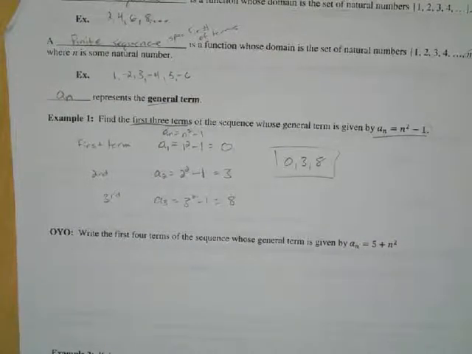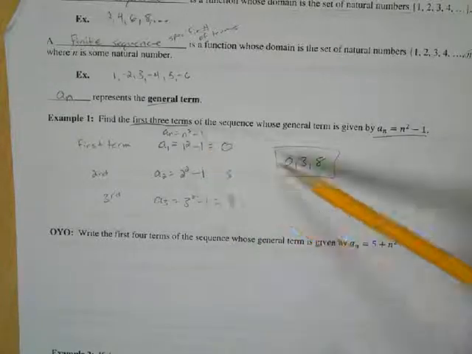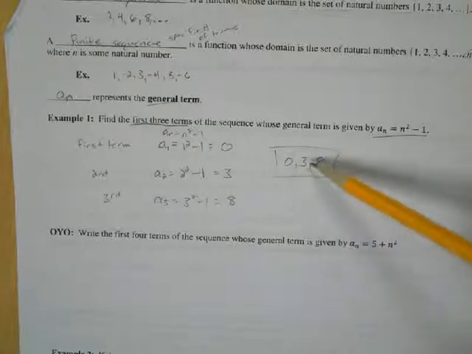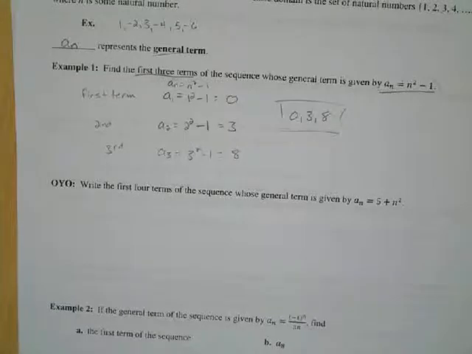Okay, so the general term is basically an equation that represents the pattern that you see here, and these are the actual terms, 0, 3, and 8. Okay, now try it on your own. Go ahead and hit pause, see if you can get it. Should be pretty quick, should be pretty easy. I'm going to keep on going here.